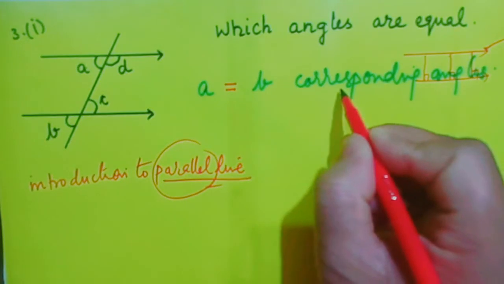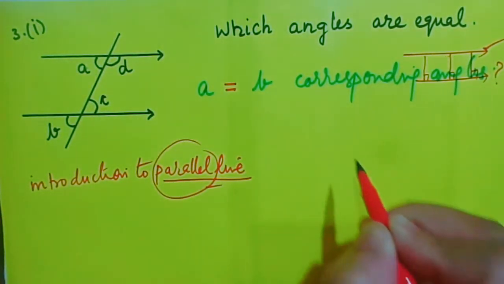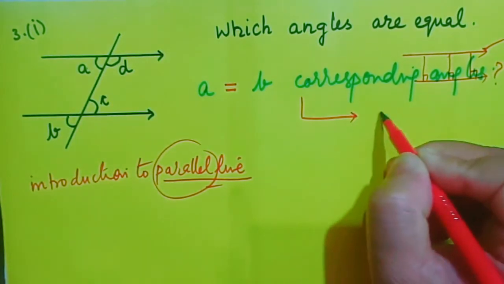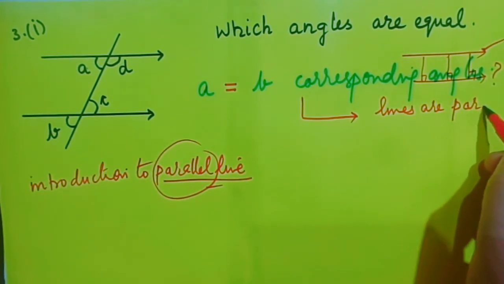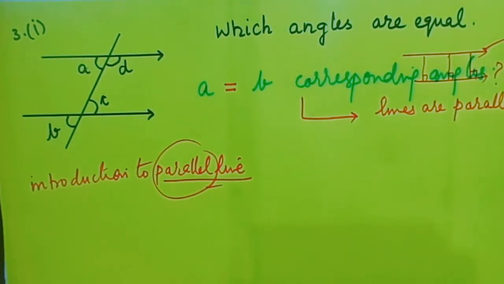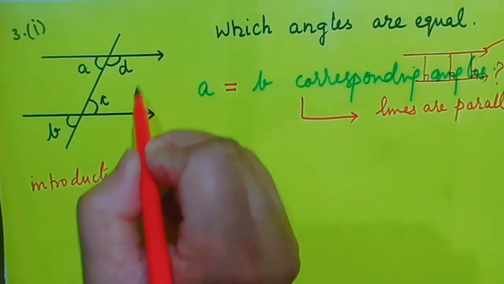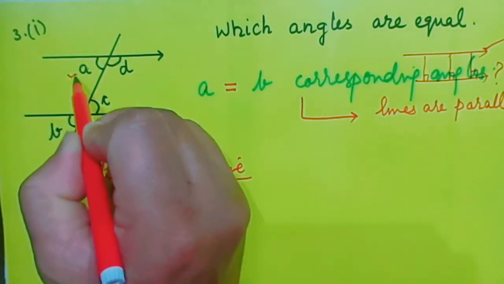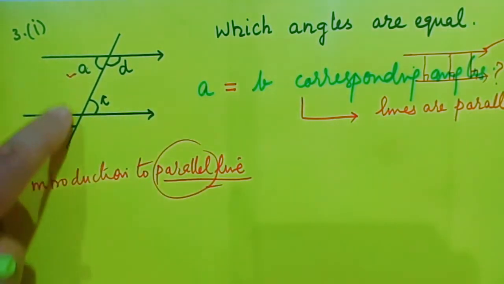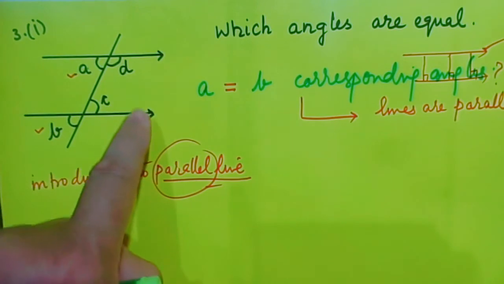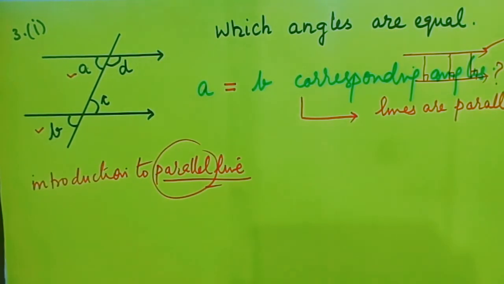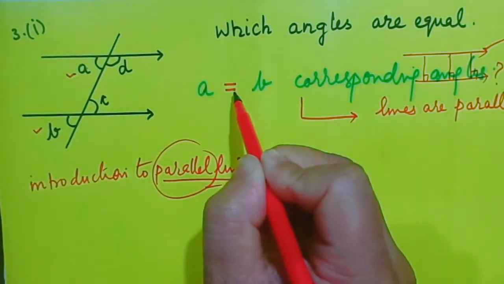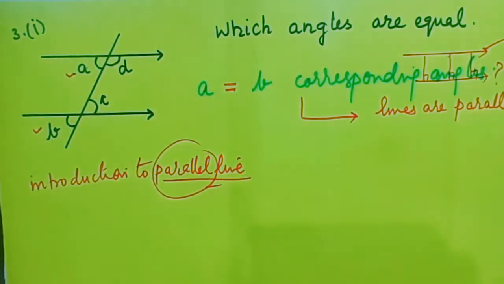Now, why are they equal? They are equal because the lines are parallel. P-A-R-A-L-L-E-L. Parallel. Since the lines are parallel, these two corresponding angles are equal. If the lines had not been parallel, I would have said that they are corresponding angles only. Equality sign wouldn't exist then. Okay?